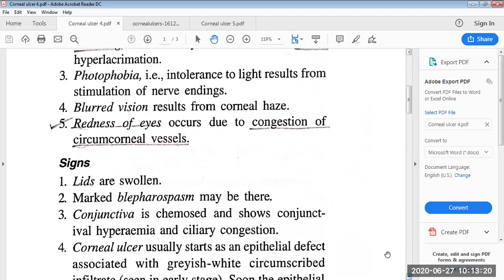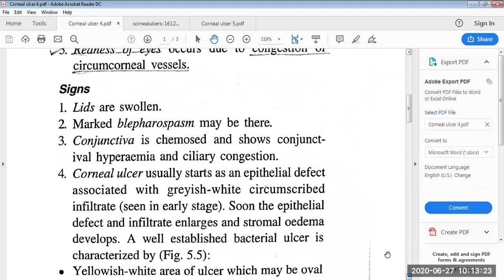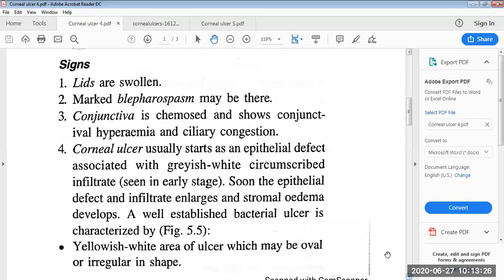Then the signs of the bacterial corneal ulcer. The lids are swollen, marked blepharospasm may be there, and the conjunctiva is chemosed and shows conjunctival hyperemia and ciliary congestion. The corneal ulcer usually starts as an epithelial defect associated with a grayish white circumscribed infiltrate seen in the early stage.